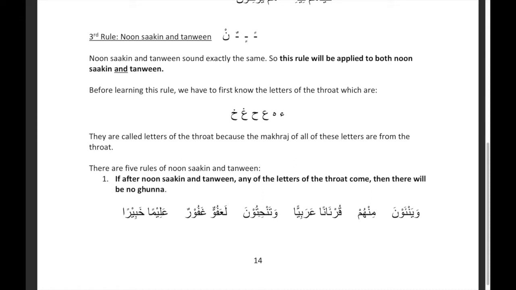After noon sakin there's a ha. وَتَنْحِتُونَ. And then there's a tanween here on the waw mushaddad, and after there's a ghain, so this will be pronounced لَعَفُوٌّ غَفُورٌ. And there's another tanween here. عَلِيمًا خَبِيرًا. Kha is one of the letters of the throat.